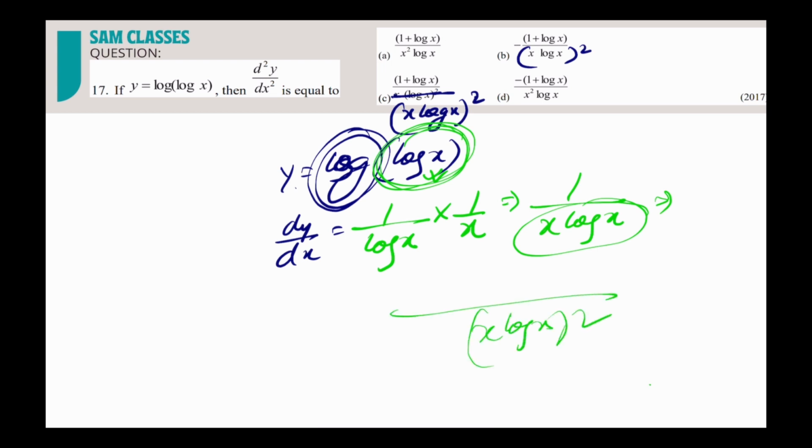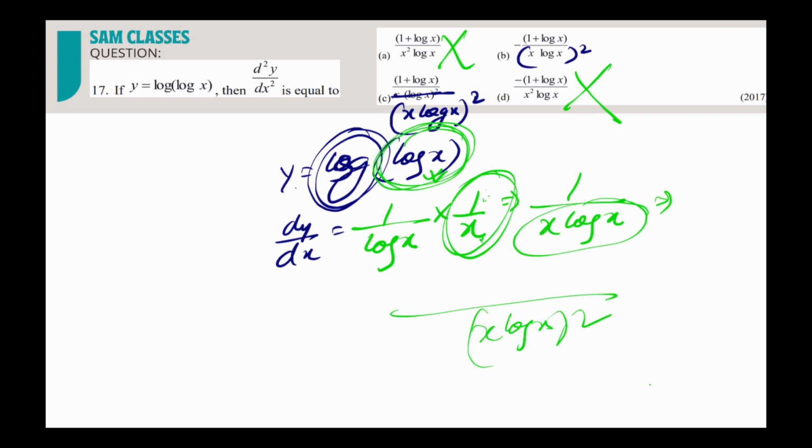So where I have this gone, it is either B or C option, that's it. And that too, if I differentiate 1 by x, it will be negative. So directly we can get it. Or we can do it like this also.